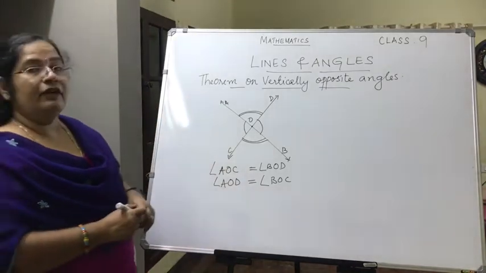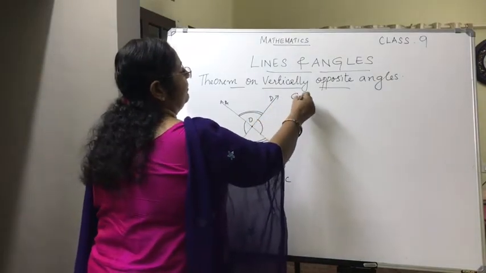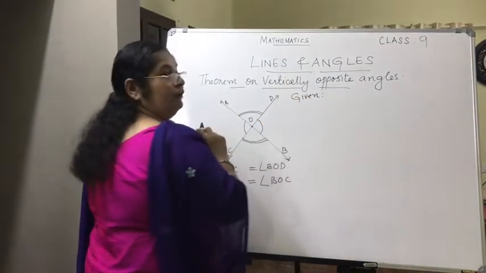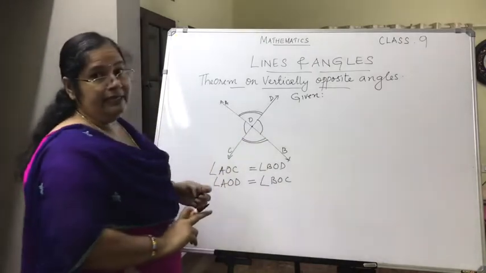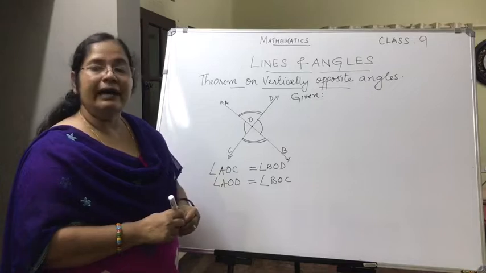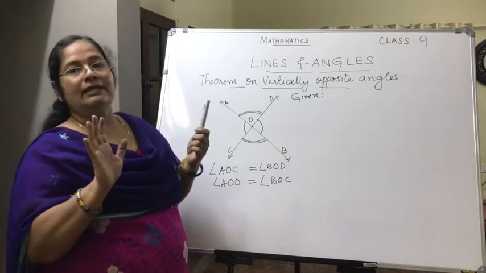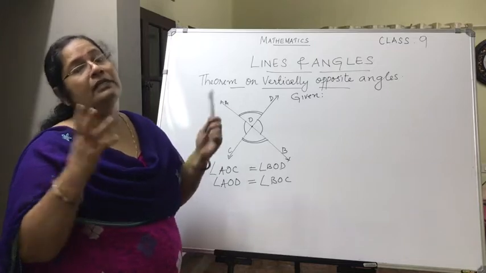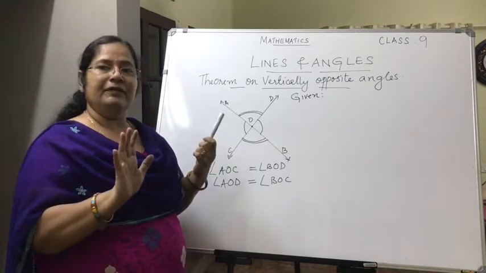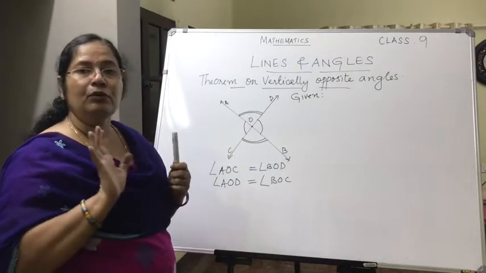So what is given for us? I have already drawn the figure. Now what is given for us? Two lines AB and CD intersect at the point O. That is what is given for us. Two lines are intersecting at the point O. Which are the lines? AB and CD. So we will be writing: two lines AB and CD intersect at the point O.